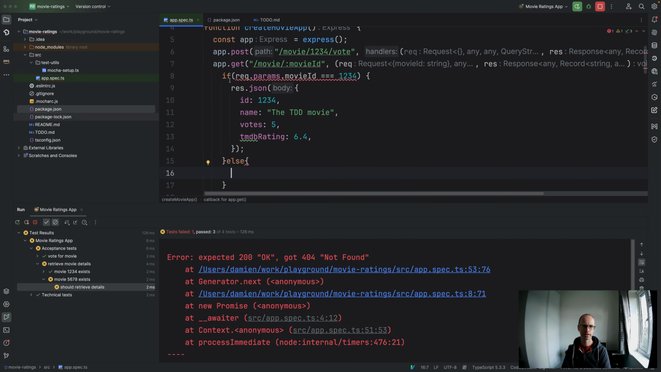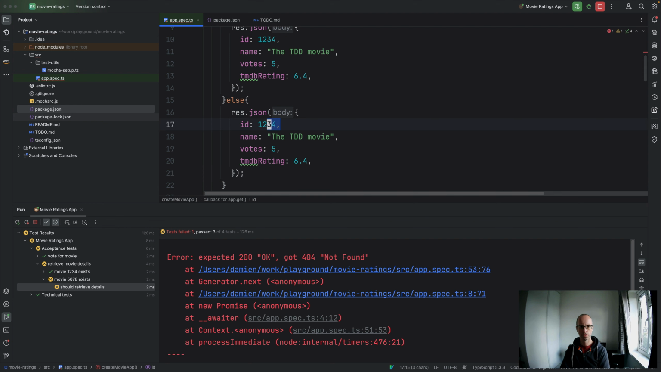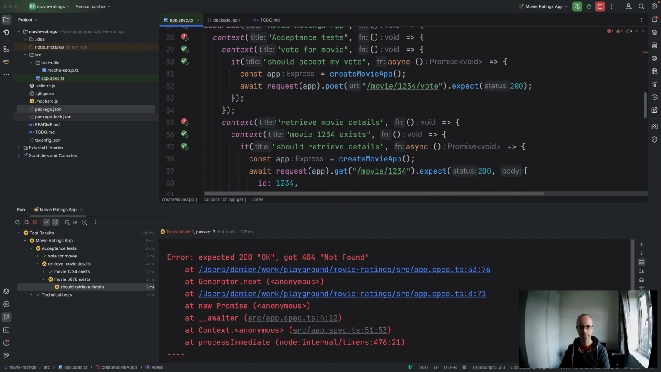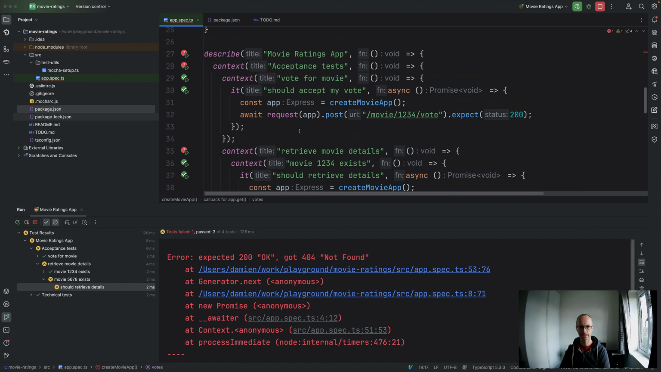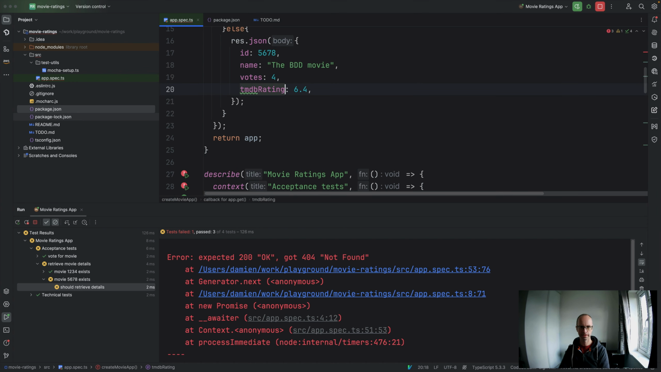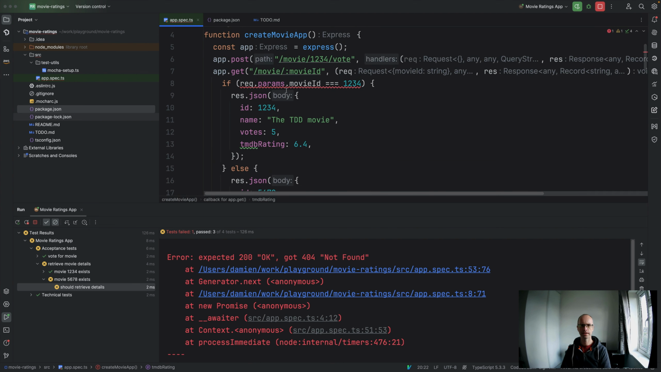Otherwise, 5678, and that's going to be the BDD movie that had 5 ratings. What's going on with that? 4 ratings, and it got 5.4. It doesn't like that. Why doesn't it like that? Comparison appears because the type is string, not number. So that's going to get us that as a string.